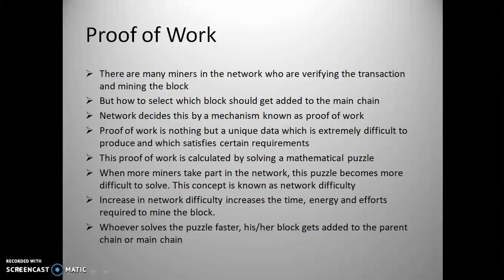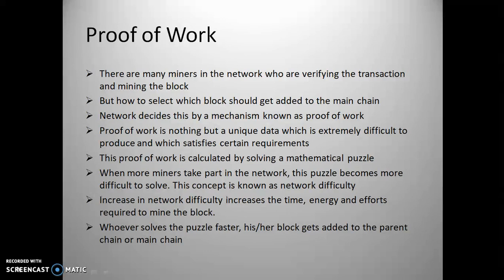Miners need a lot of time, a lot of energy, and they need to put in a lot of effort. Whoever solves that puzzle faster, his or her block gets added to the parent chain, or main chain. So in our example, there are 10 miners.